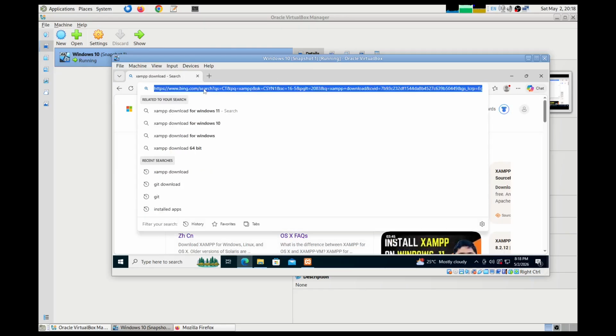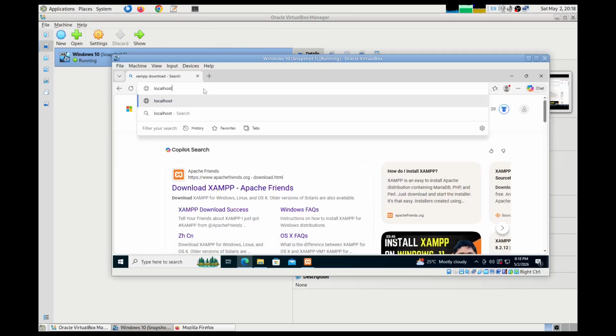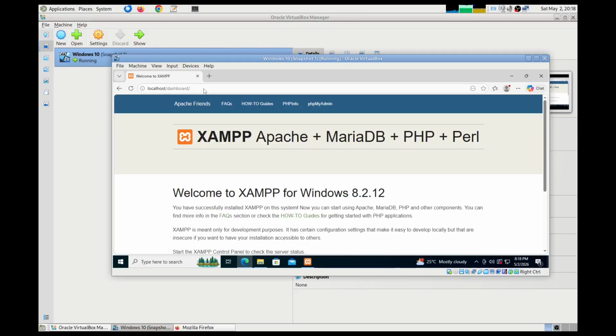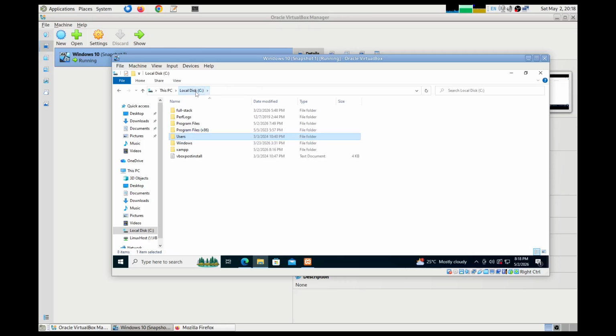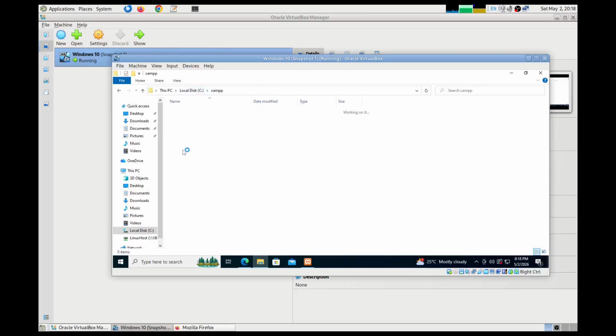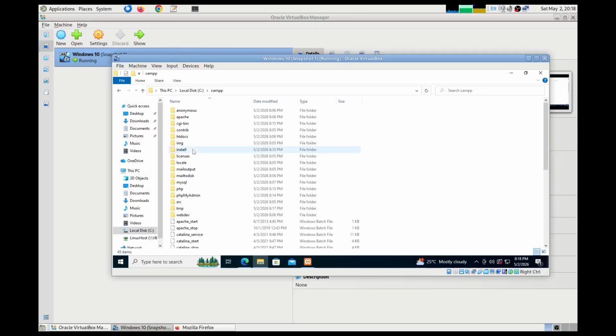Close this, and I'll type localhost. Okay, so the XAMPP initial screen comes, and from here it's possible to go about performing various database administration tasks if you go to PHPMyAdmin. And I should also tell you that it should be possible to even create PHP pages and access them through XAMPP.